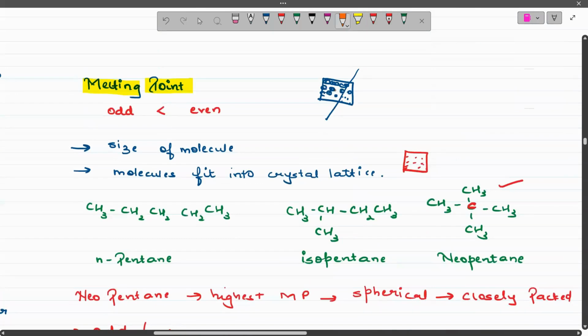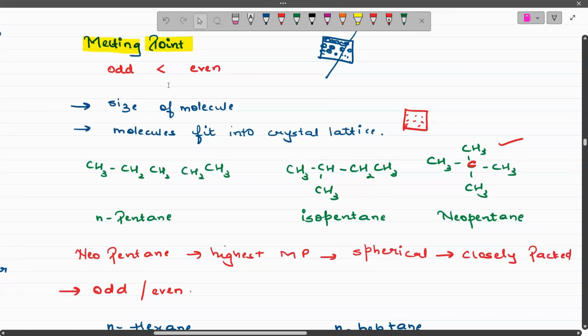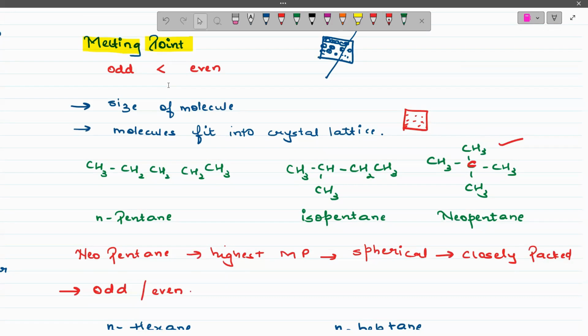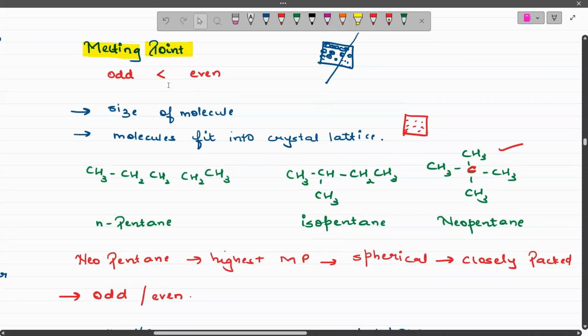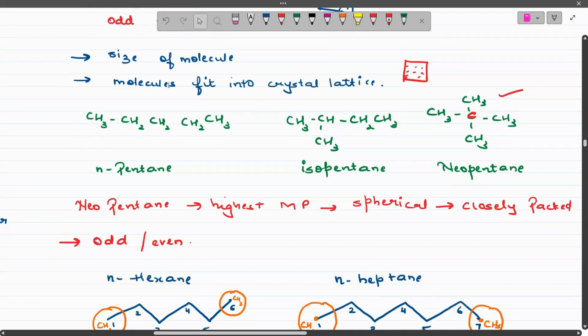So we have covered melting point. In melting point, we studied the entire topic revolving around the van der Waals force. So quickly we are going to now revise. We can see that the melting point topic is entirely revolving around the crystal lattice. If a particular structure has a tendency to fit into the crystal lattice properly, then it has a higher melting point. And out of odd and even carbon atoms, the even ones have more tendency to fit into the crystal lattice perfectly, because of their structure.